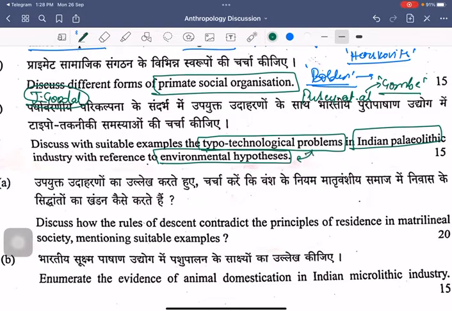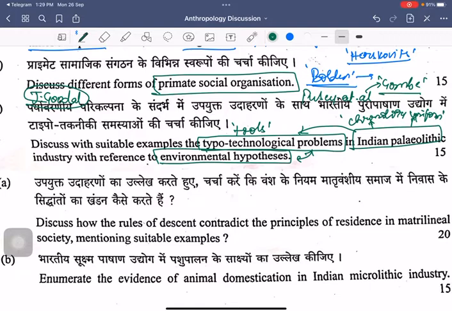vis-a-vis the environmental hypothesis. Because it is always a comment that is seen that Indian Paleolithic culture can neither be conceived as chronologically homogeneous nor as a uniform cultural phase. So when you look at Indian Paleolithic cultures, you see that the chronology is a miss, and the uniformity is also a miss, for the reason that there are certain problems existing with respect to the typotechnology.